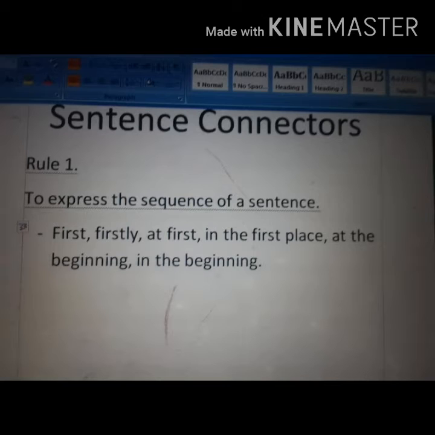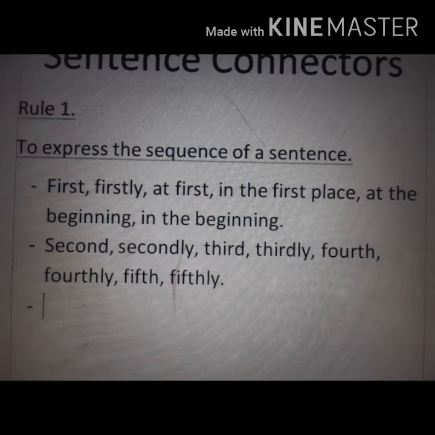So, at the first place of a passage to express any situation, you can use these connectors. Here are some more connectors to express sequence, such as second, secondly, third, thirdly, fourth, fourthly, fifth, fifthly.